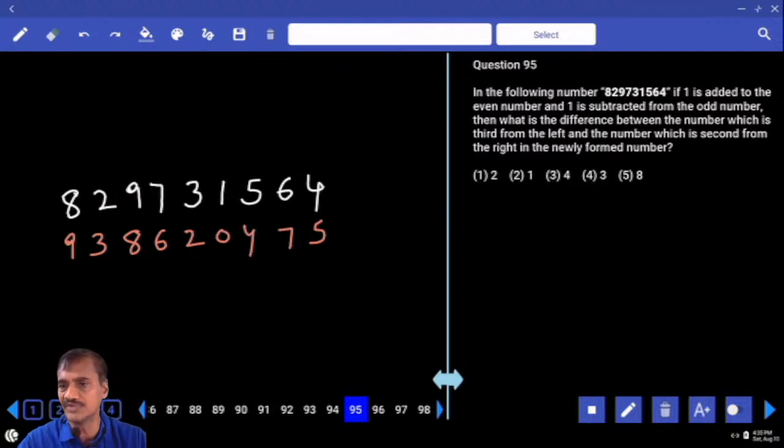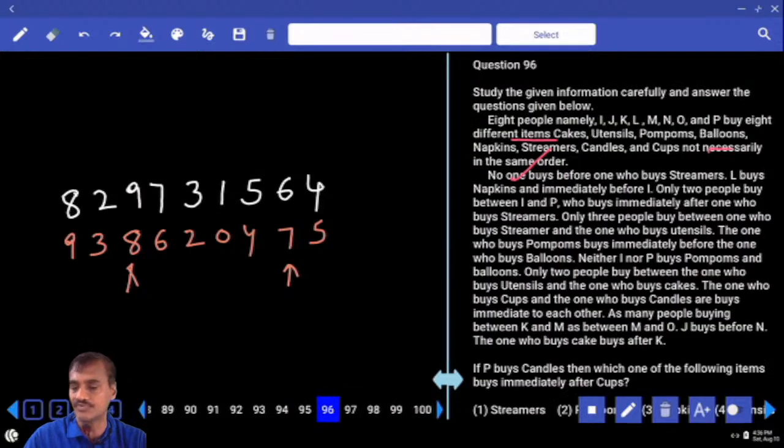And what is the difference between the number which is third from the left, that is 8, and the number which is second from the right, 7? Now the difference between 7 and 8, how much is that? 1. That is given in choice 2, question number 95. Then coming to 96 onwards, 96 to 100.